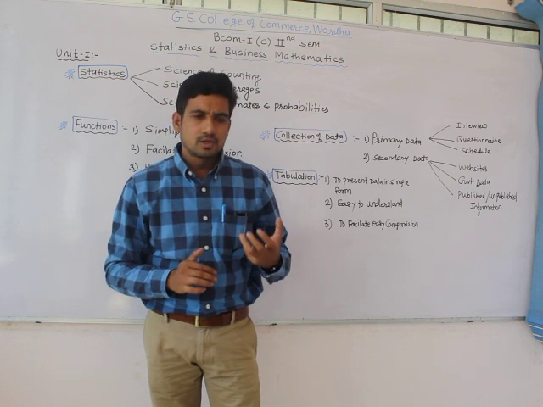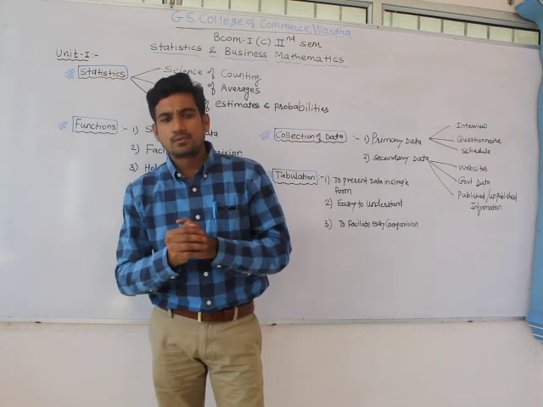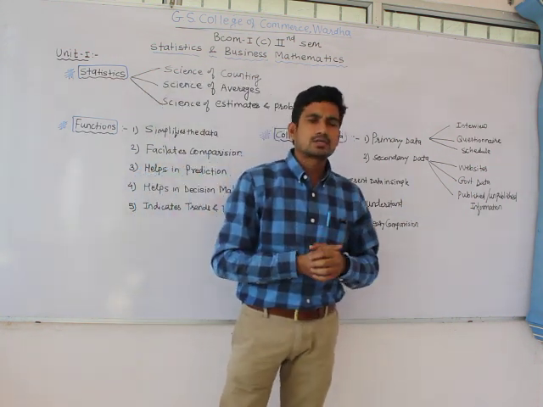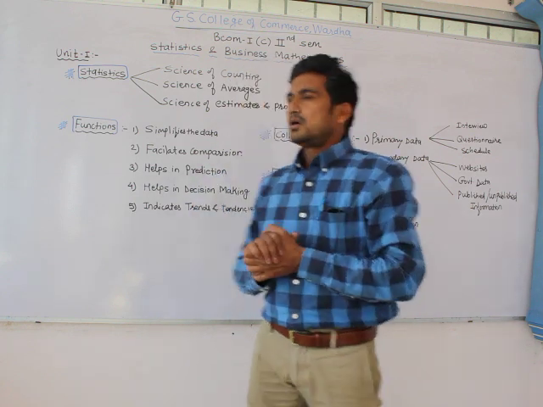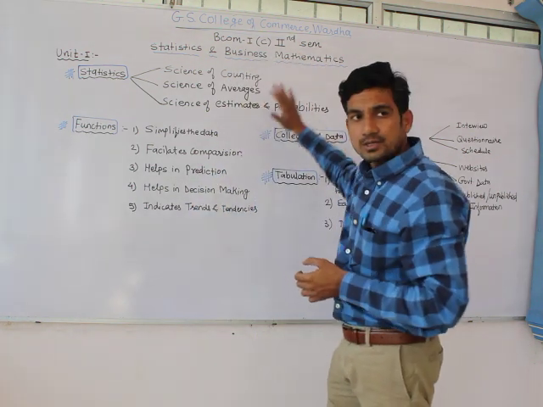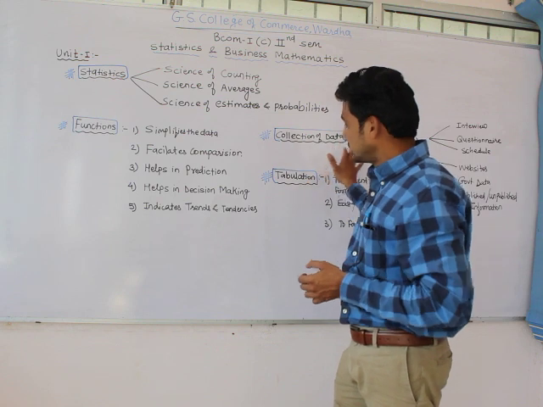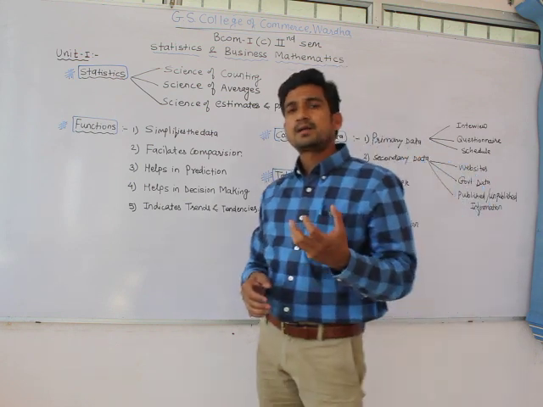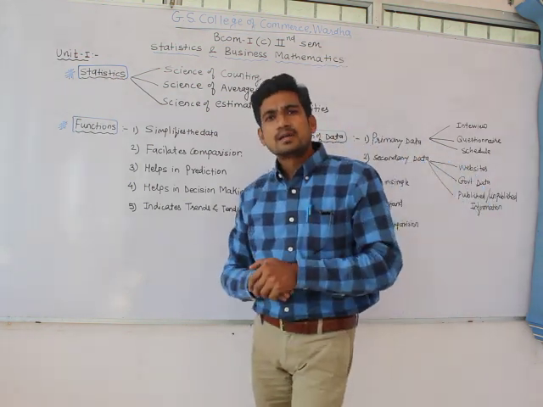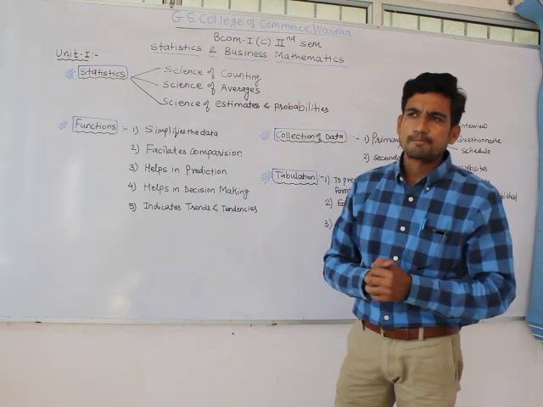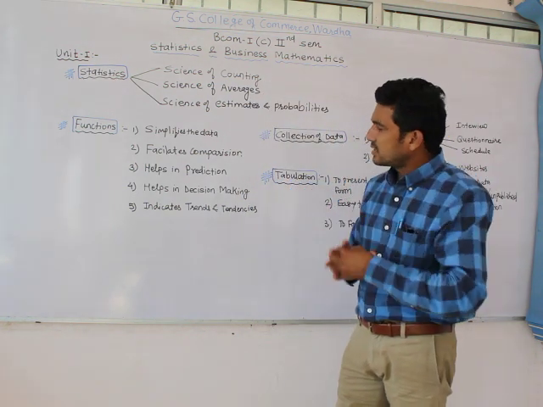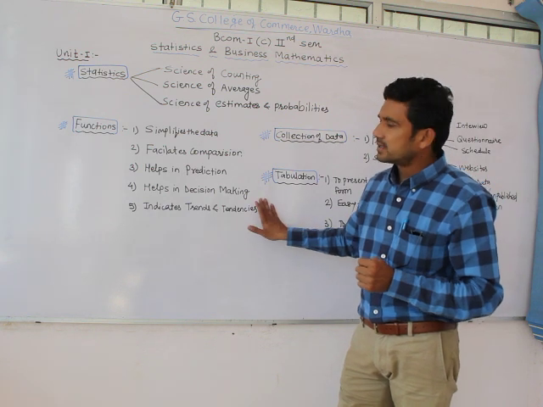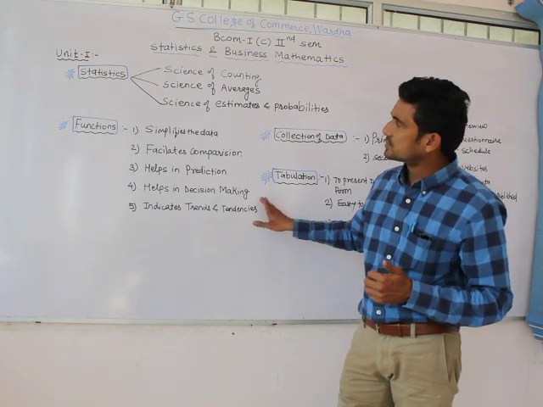As a manager or company executive, if you want to take a decision, you have to tabulate that data, process that data, and after processing you will have that answer, and you can then do a comparison, and at the end of that you can do decision making. So that is also one important function of statistics.